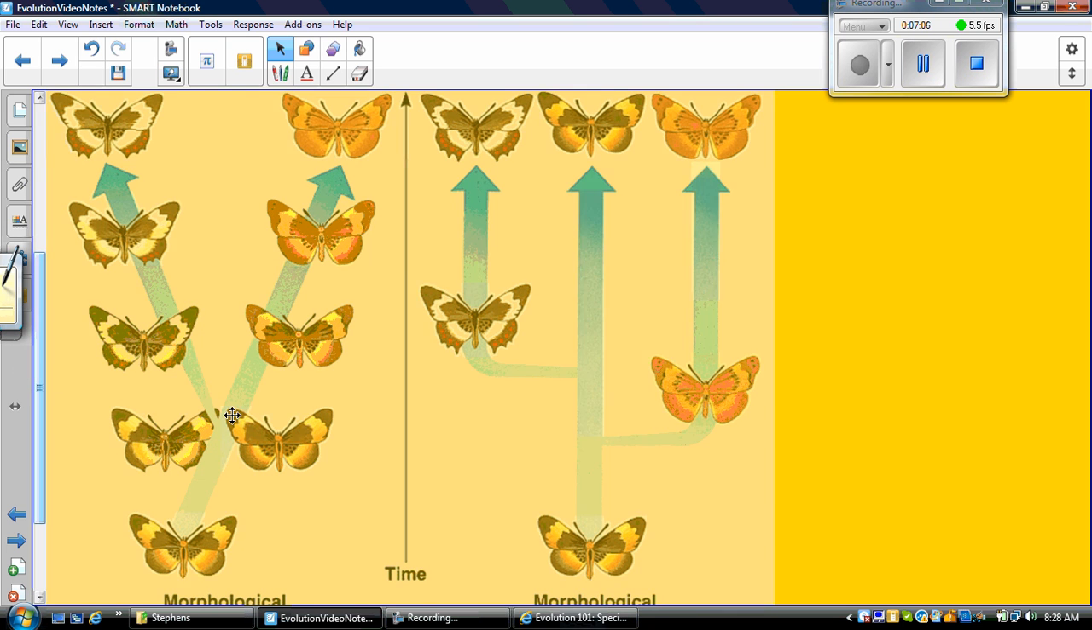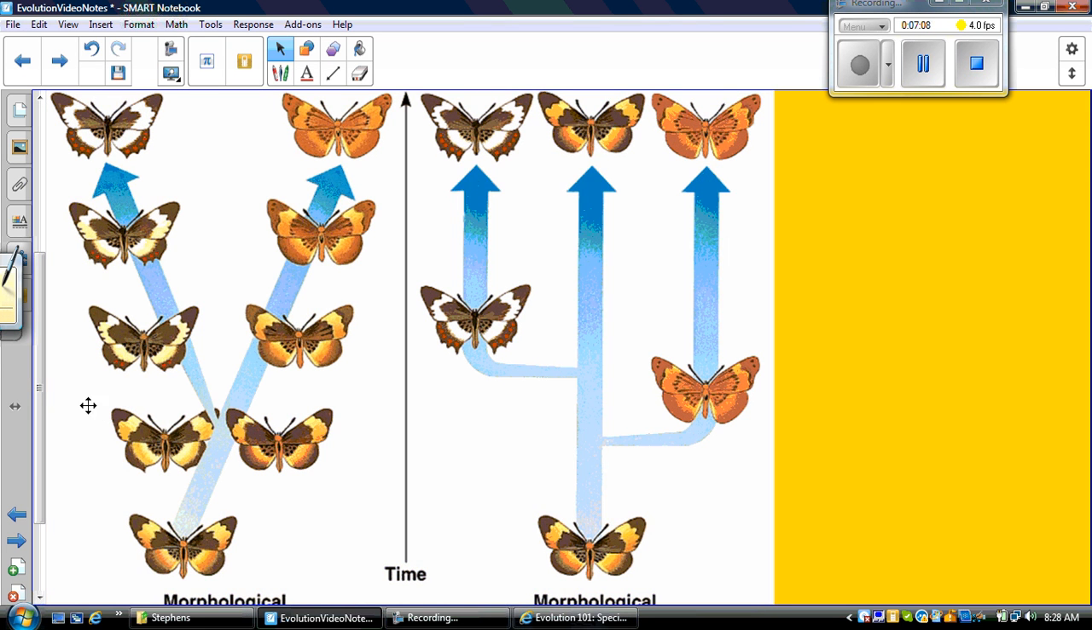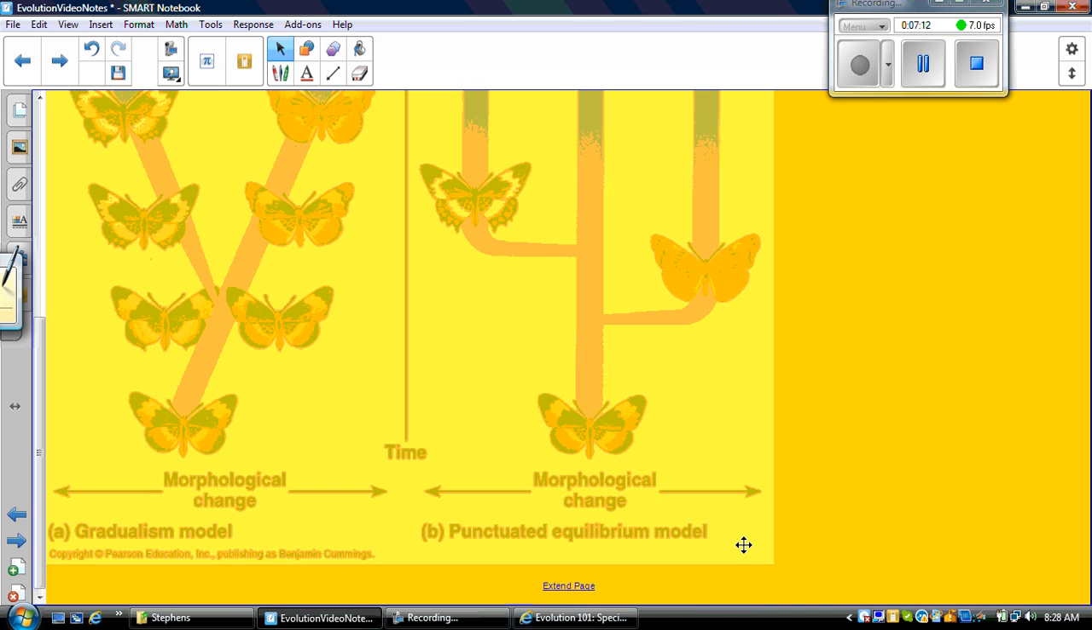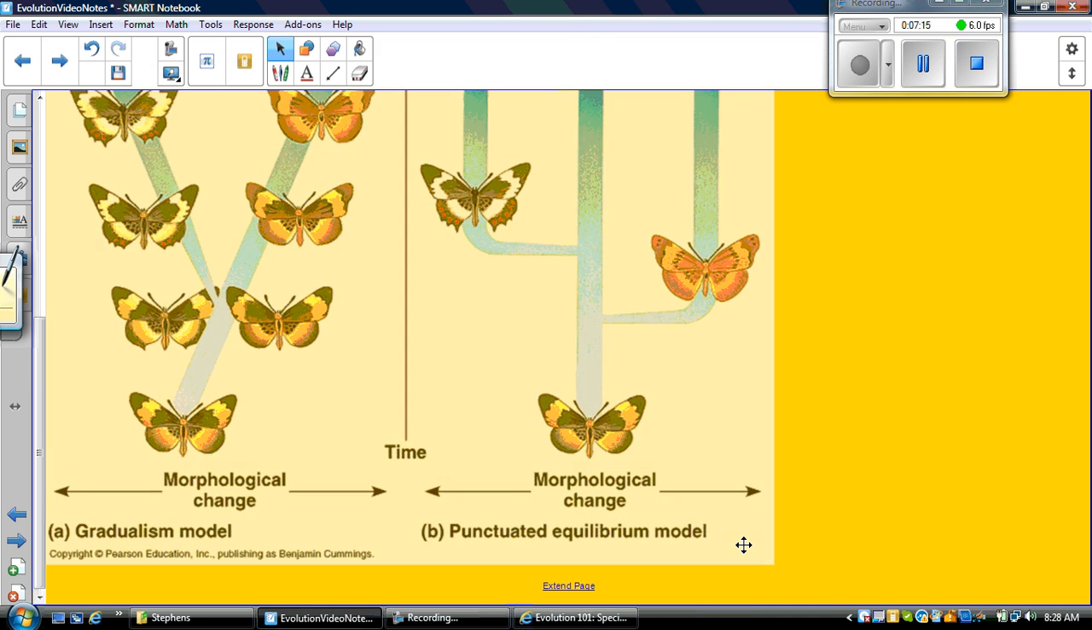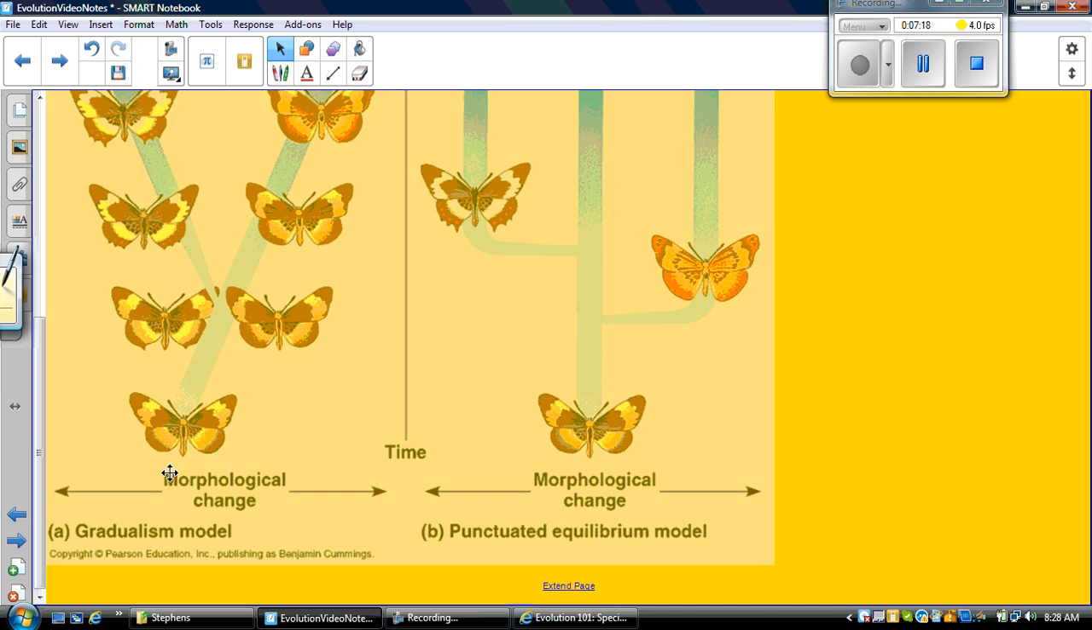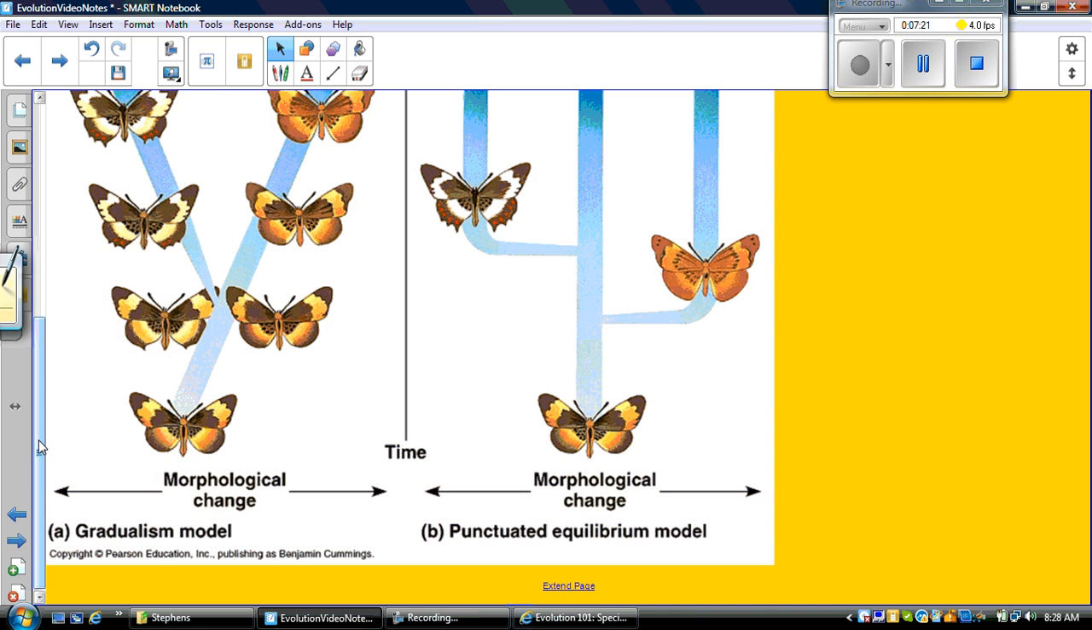Okay, so I'm going to have to make this a little bit smaller so we can see it on the screen. Oh, see if I can do that. Maybe not.